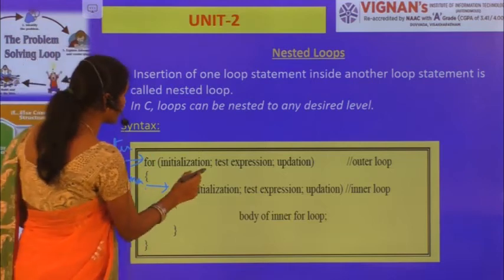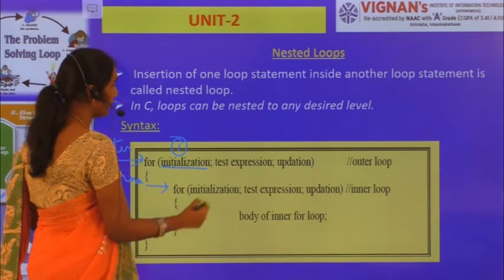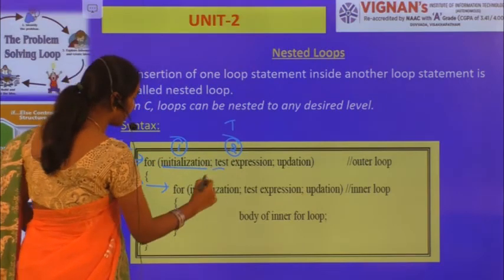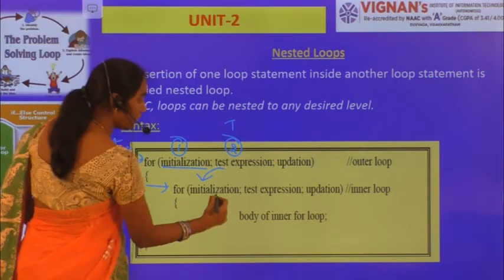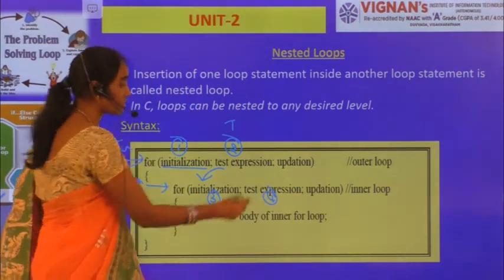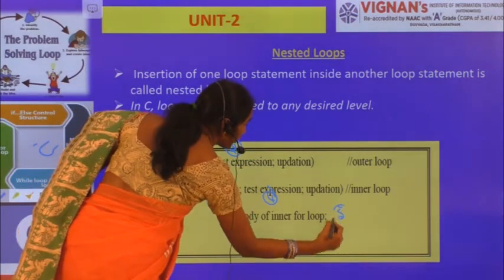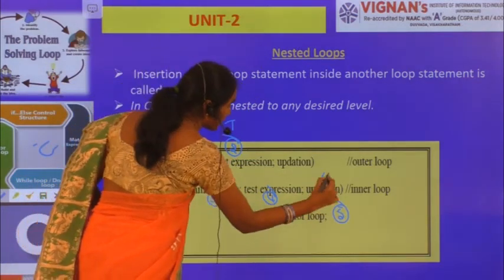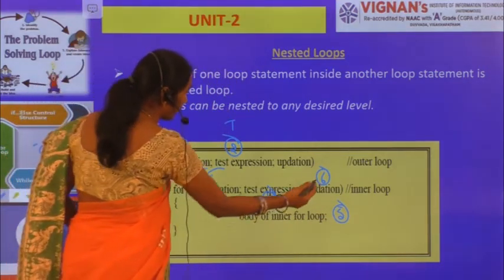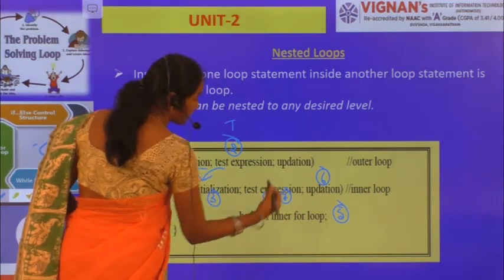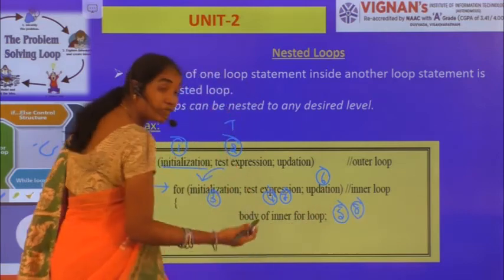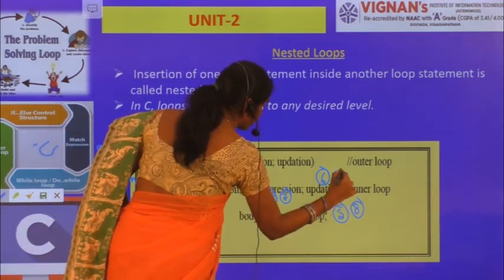So first of all, this will be executed and then the test expression will be executed. If this evaluates to true, it simply enters into this. Again this will be executed and then the test expression will be evaluated. If this evaluates to true, then the body of the loop will be executed and then the updation expression will be executed for the inner for loop. Likewise, again updation and again I am checking with the test expression, right? Even this evaluates to true, so the body of the loop will be executed, the body of the inner for loop. Again updation.